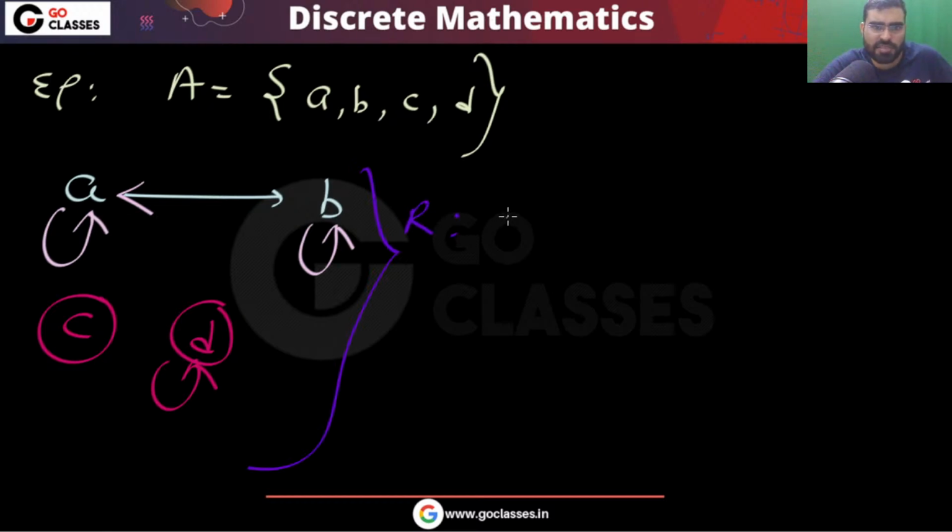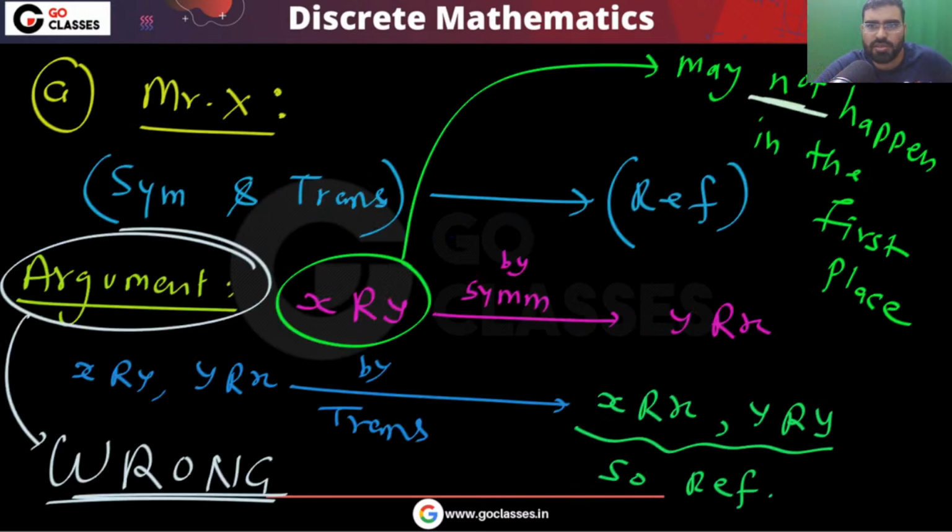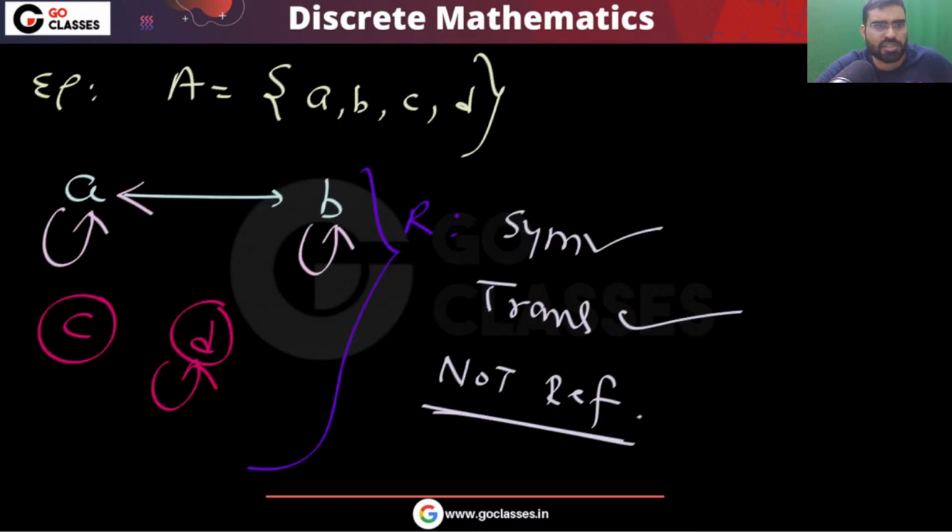This relation R is symmetric. It is transitive, but not reflexive. Still it is not reflexive. The relation is not reflexive. Why? Because you may not relate to anyone. Yes or no? This may not happen in the first place. Maybe you are isolated, like for example this C. Maybe this C is isolated. So this is not reflexive because C is not related to C.